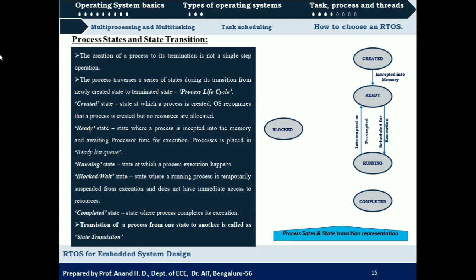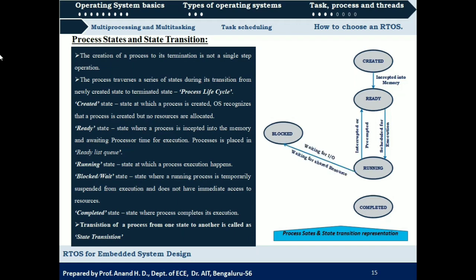And priority based preemption means, suppose you are executing a process, that is, a process is running or being executed, and one more process enters the ready queue with a higher priority compared to the process being executed now. In that case, the currently executing process will be sent back to the ready queue, and the process which just entered with higher priority will be scheduled for execution. So that is when state transition takes place from running state to ready state.